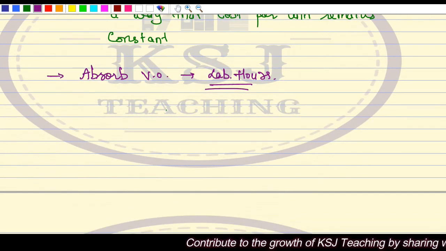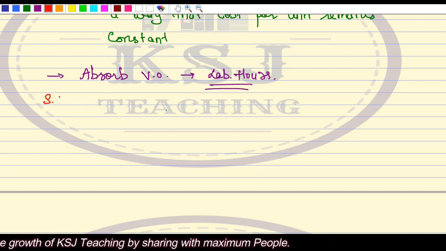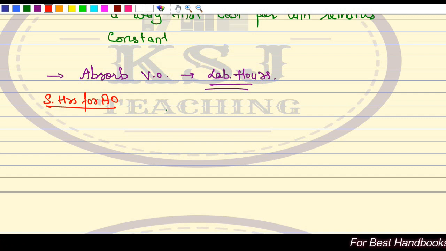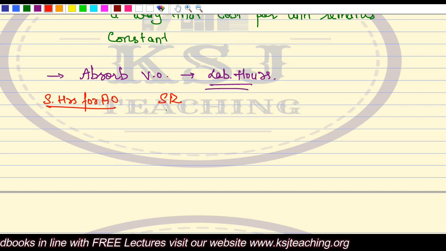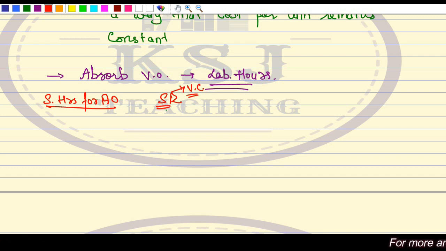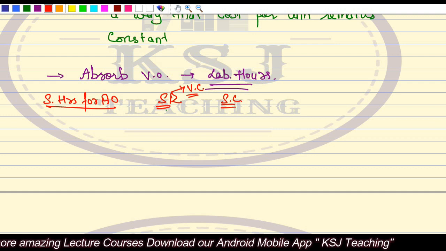Now, from the variance point of view, what will be the table? We are obviously going to prepare the table, that is standard hours for actual output, right? What is the standard number of labor hours which will be required? Standard rate now is the variable cost rate. What is the per hour variable cost that we are setting as the standard? This is not the labor hour rate which we are paying. I'm saying the variable cost rate. So from here you will get the standard variable cost.